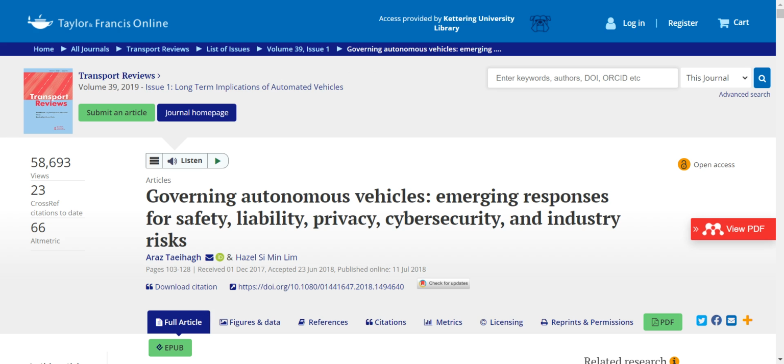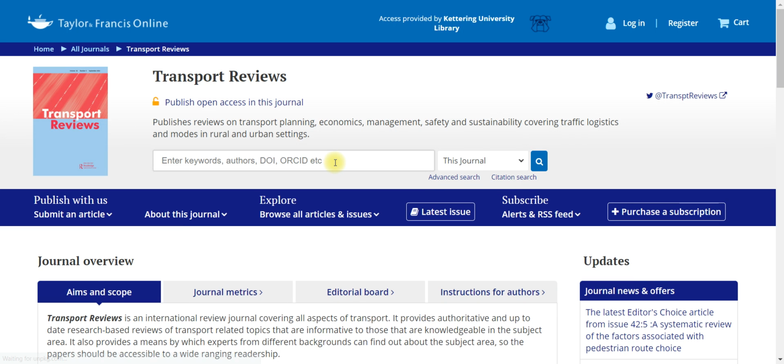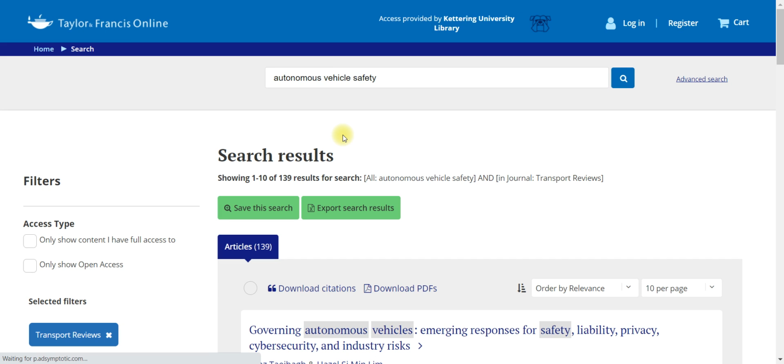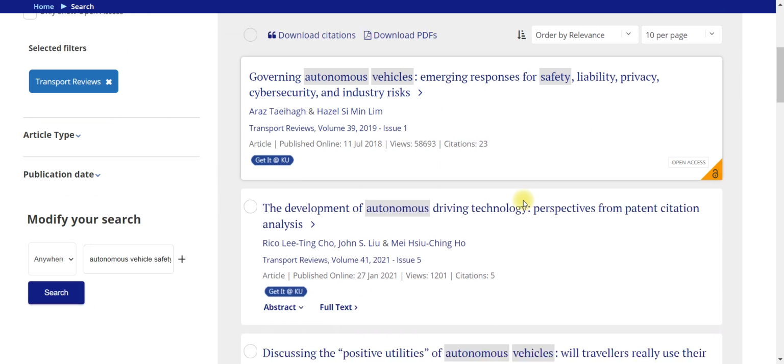And then another thing we like to look at sometimes is to go to the journal's homepage. And so I'm going to go ahead and open that. And then on that page, I'm going to enter the exact same search terms I used on the library's page. So what we want to determine here is, is this journal considered an authority on the topic that they are publishing? So autonomous vehicle safety, they already have 139 different articles on autonomous vehicle safety.